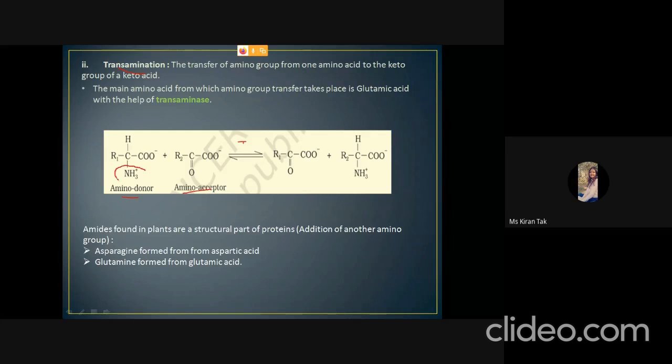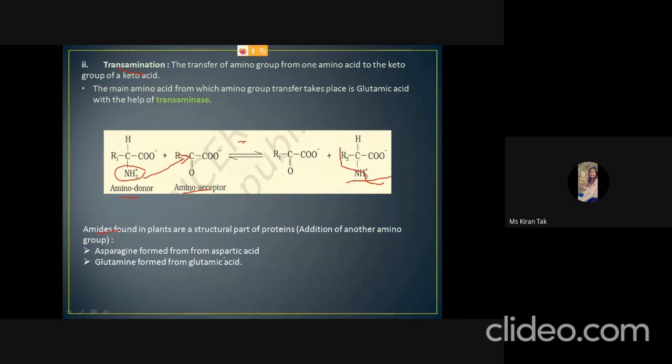So this ammonia will bind here, and one amino acid is changed into another type of amino acid. And there can be a formation of amides also. That means more addition of ammonia to the amino acid. The other amino group is added to the amino acid.